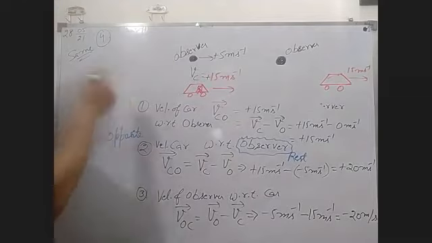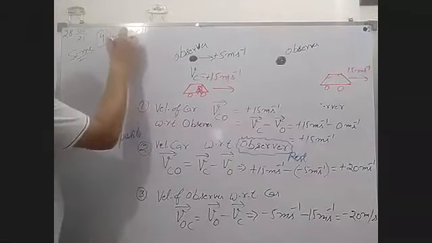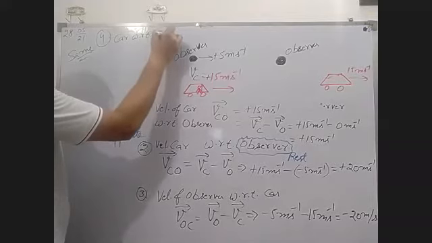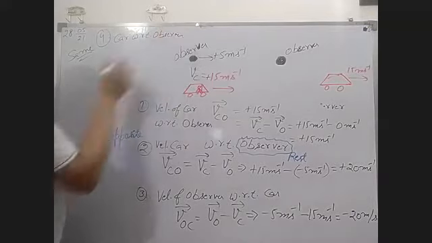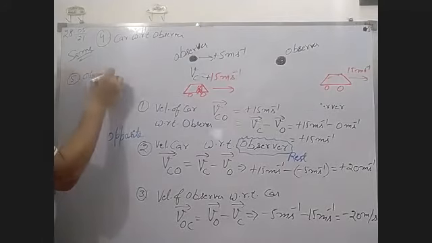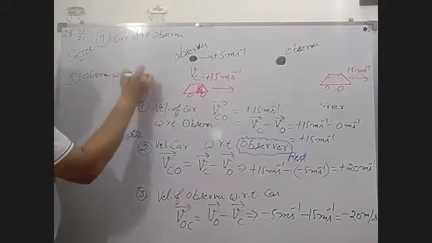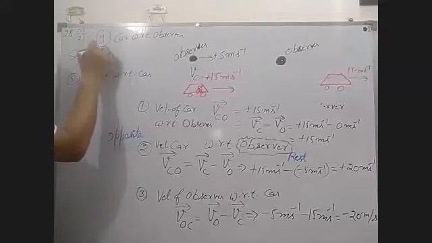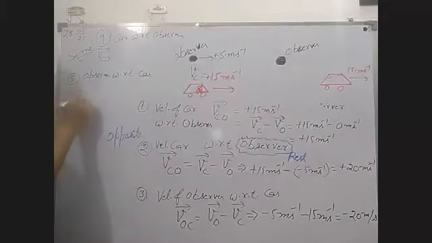But my question is: what is the velocity of car with respect to observer in this case? And the second question is, what is the velocity of observer with respect to car? Now, velocity of car with respect to observer is VCO, and for observer it is VOC.